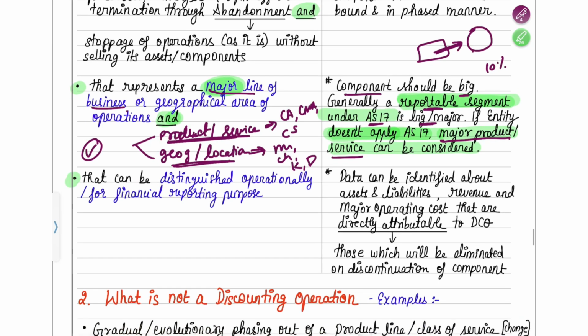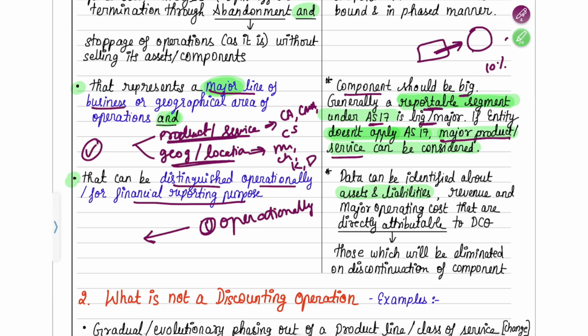The second condition it has to fulfill is that it should be distinguished operationally and for financial reporting purposes. That means it should be separated. It should be separated in two terms. One, it should be separated operationally. That means its assets and liabilities should be separately identifiable.